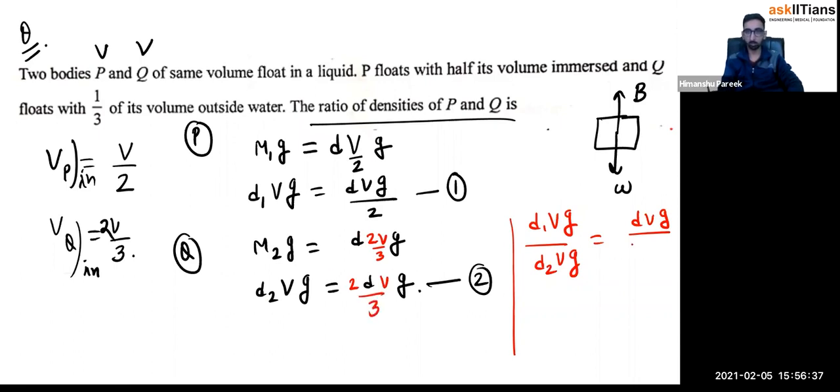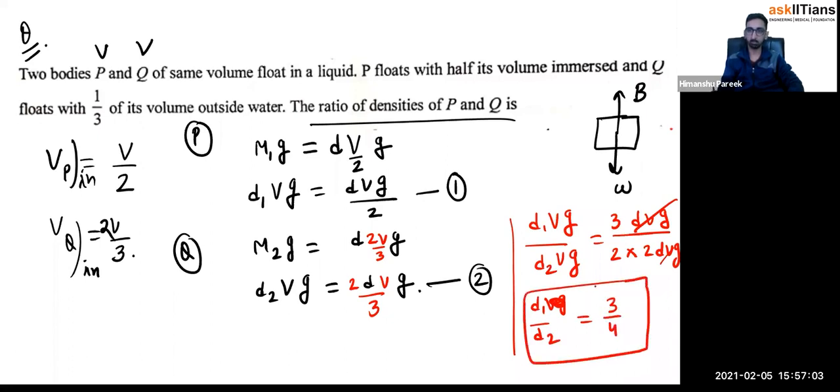So dVg by 2 multiplied by 2 dVg by 3. So that will go in the numerator. Now dVg and dVg will get cancelled out. Hence I'll be getting d1Vg. Okay, d1Vg also getting cancelled out, so no need to write that also. d1 by d2 is equal to 3 by 4. So that's the ratio of their densities.